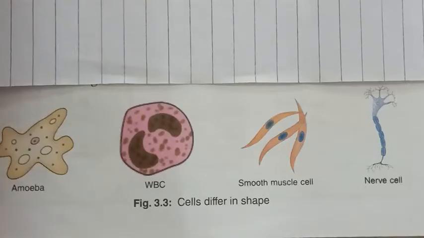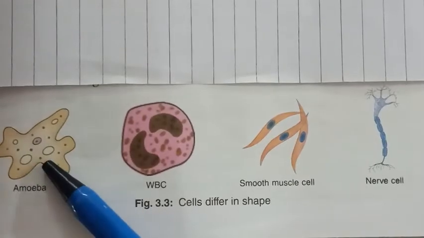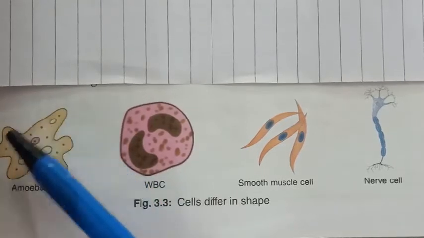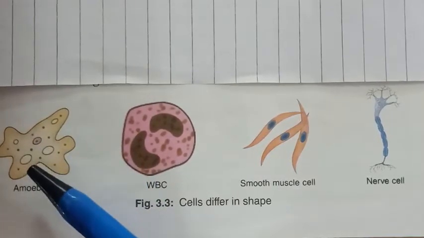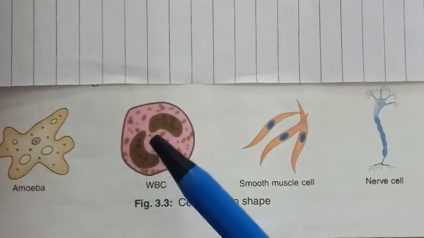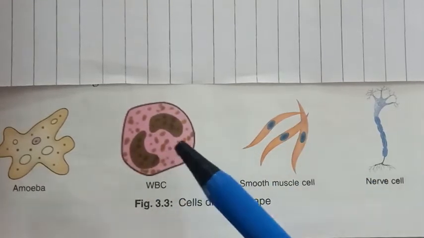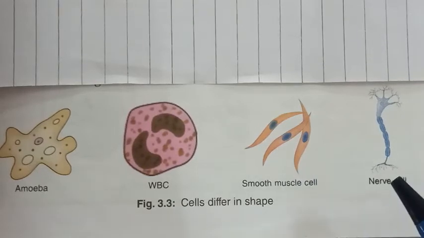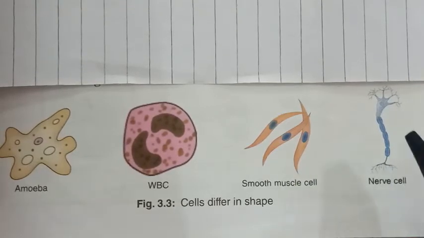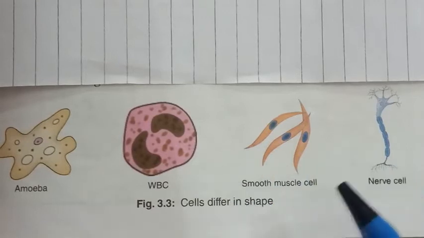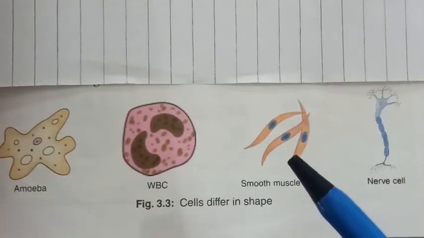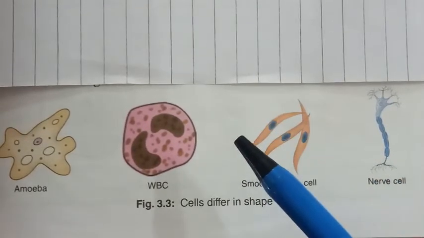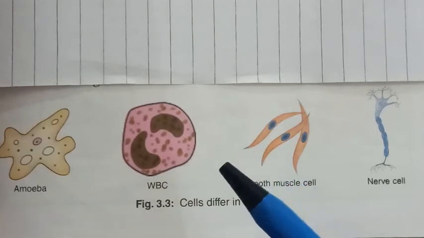Okay, so basically a unicellular organism is represented by a single cell, whereas in a multicellular organism different kinds of cells are present, like in our body we have WBCs, smooth muscle cells as well as nerve cells. Then the collection of these cells forms our whole body. During the formation of a multicellular organism, the cells differentiate.